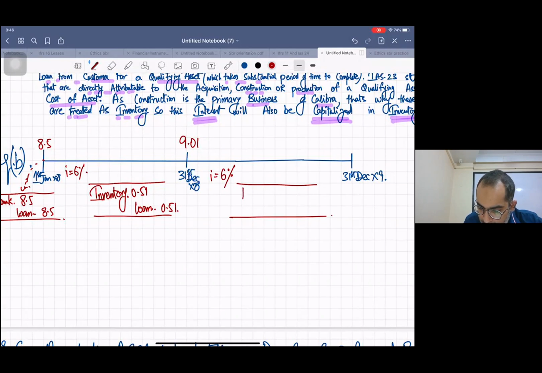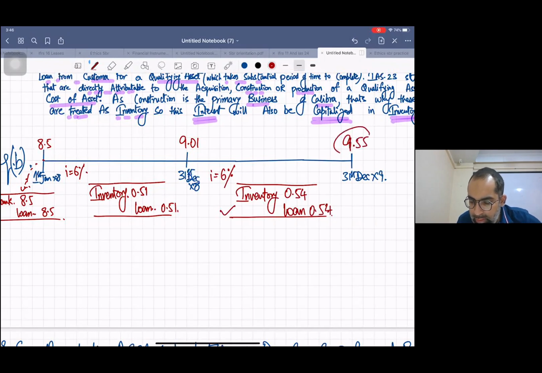So this will be debit inventory 0.54, and credit loan 0.54. Now can you add these two? It will be 9.55. This is your loan final. This is your final obligation.